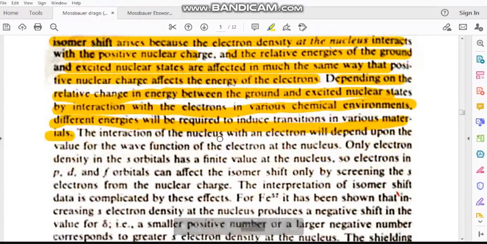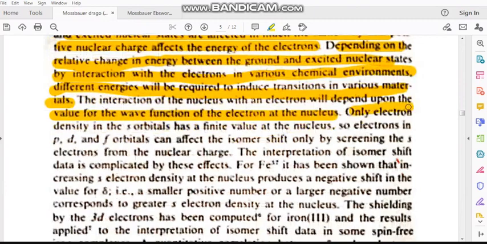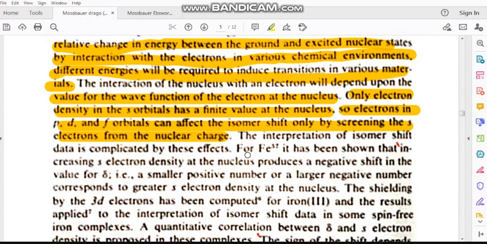The interaction of the nucleus with the electron will depend upon the value of the wave function of the electrons at the nucleus. So this is what we said, wave function of the electron at the nucleus. Only electron density in the s orbital has a finite value at the nucleus; for the others it is zero. So electrons in p, d, f orbitals can affect the isomer shift only by screening the s electron from the nuclear charge. Okay, so that is what we said there. The interpretation of isomer shift data is complicated by these effects.